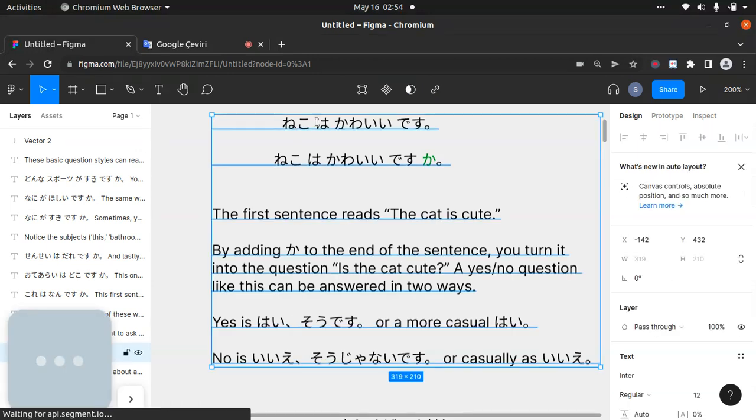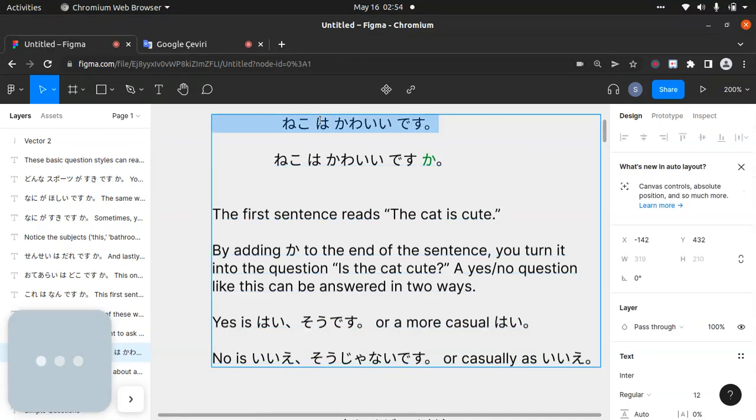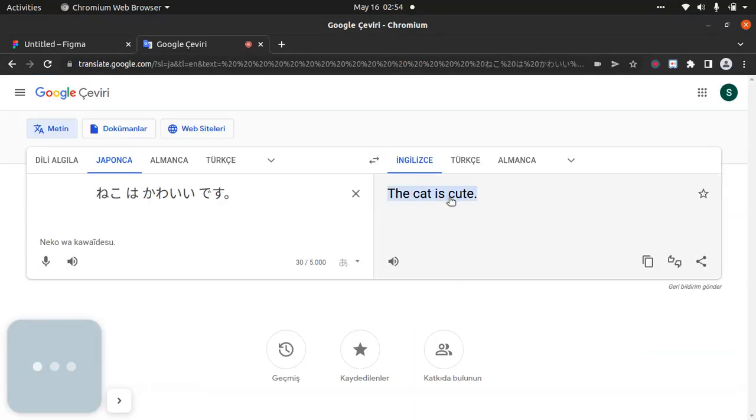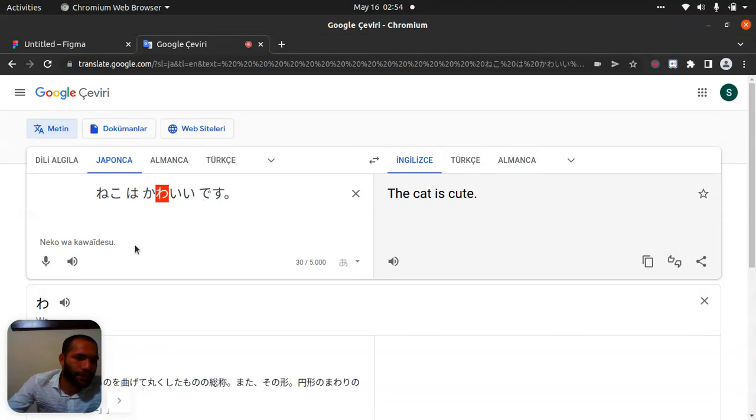I will show you right now. Put it here. Cat is cute. Neko wa kawaii desu. Oh sorry, this one is not re, this one is wa. 猫はかわいいです。Neko wa kawaii desu.